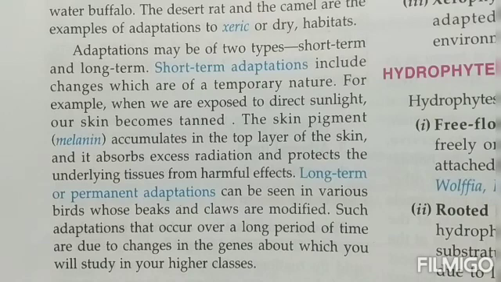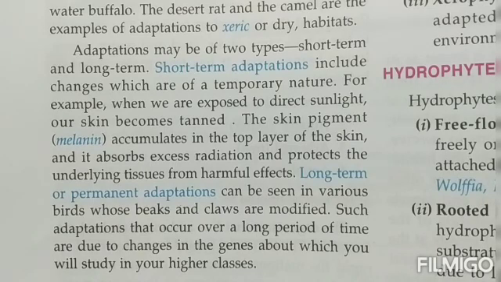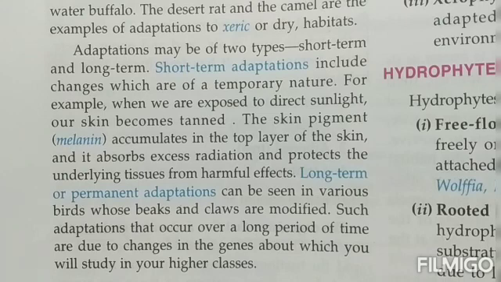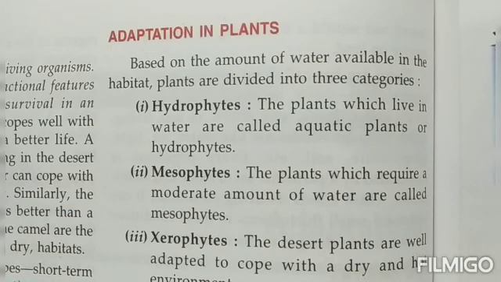Similarly, in biology we also study that giraffes were like horses only. They didn't have a long neck as you see them today. It was because these animals were very fond of eating the very soft leaves that used to grow on the tip of the plant. So they used to keep on jumping and lifting their necks so much that slowly, because of the stretching of the neck, their neck became so long. So this is how the biological changes take place due to adaptation.